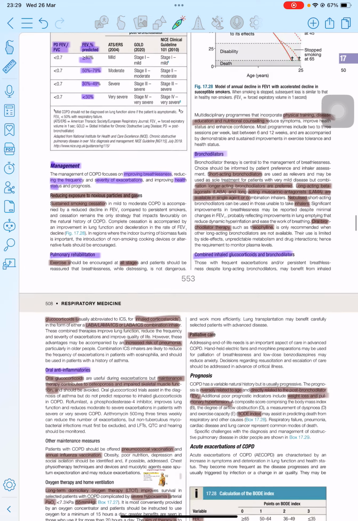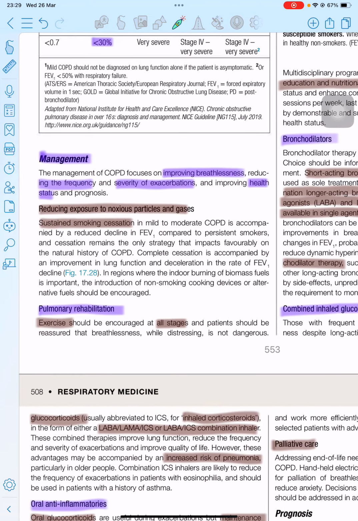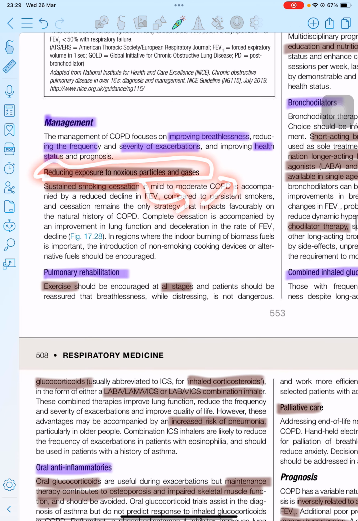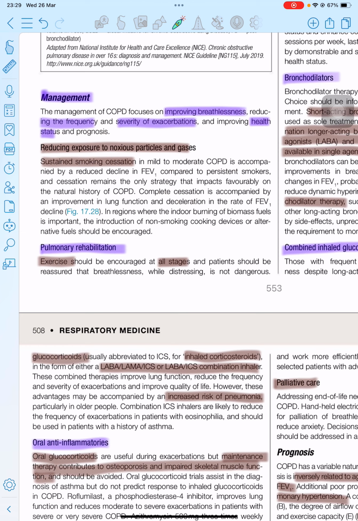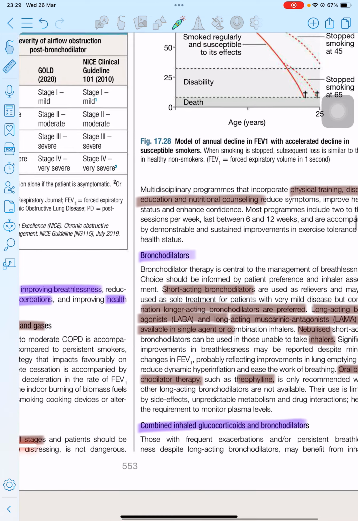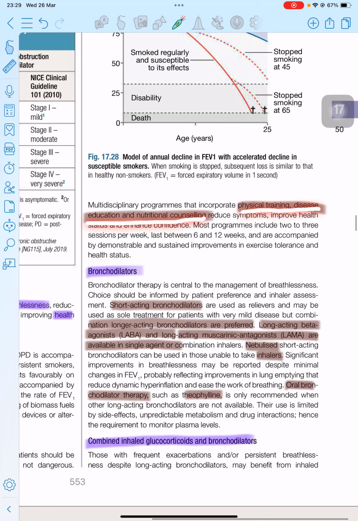And for the management, first we have to reduce the exposure to noxious particles. For example, if the person smokes, then they should quit smoking. The next step is pulmonary rehabilitation. Here exercise should be encouraged for patients of all stages, and we should give physical training, education, and nutritional counseling to the patient.